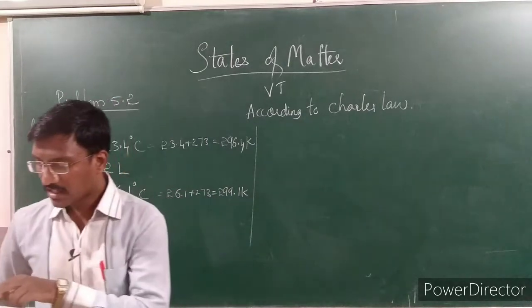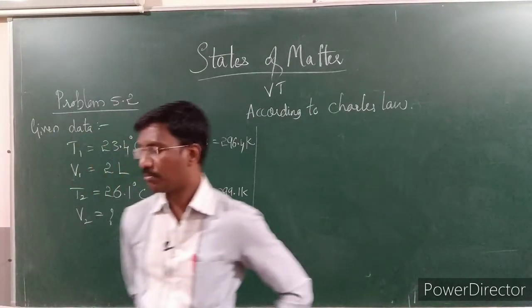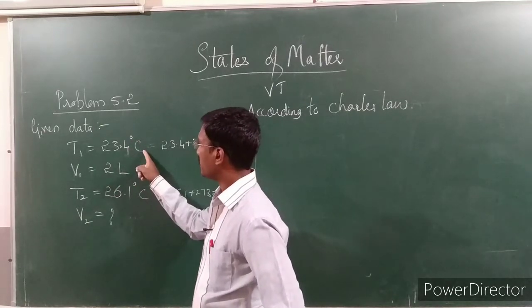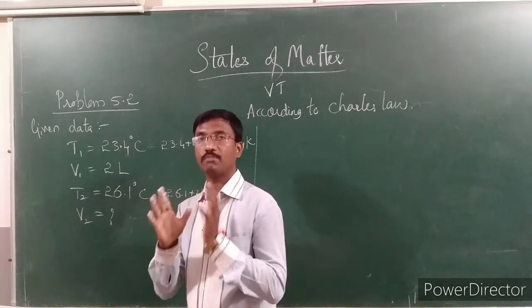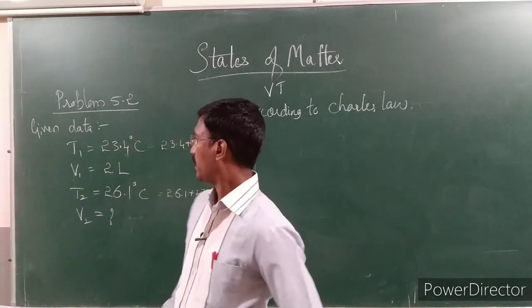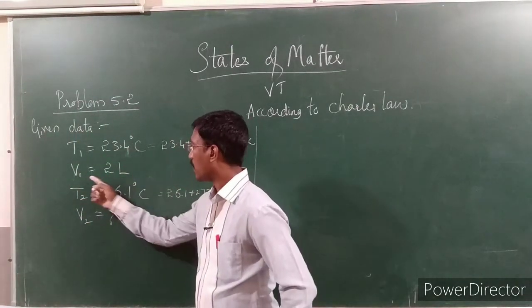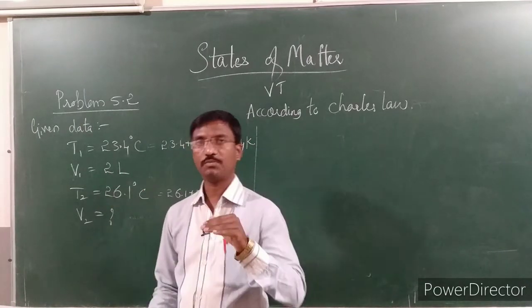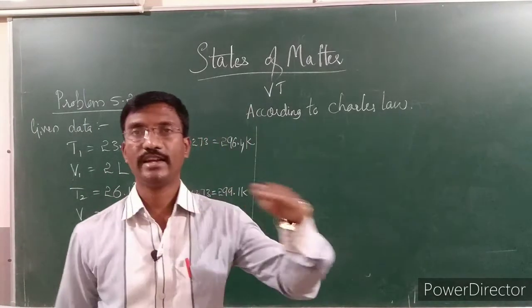At the Pacific Ocean, they have mentioned the temperature, which is 23.4 degrees Celsius. The balloon is filled with air and has a volume of 2 liters. This means the ship is coming from the Pacific Ocean to the Indian Ocean.